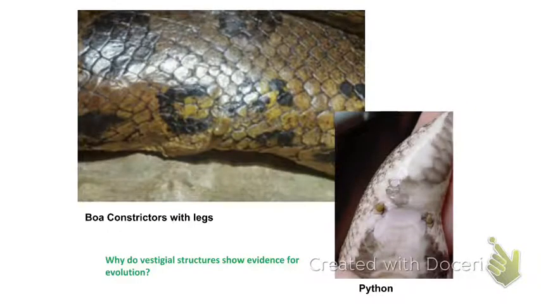Snakes evolved from reptiles. Reptiles obviously have legs, and you can see there are places where small legs appear on snakes. So how does it show? It shows that organisms have evolved from other organisms, but they still have some leftover stuff. So evolution is still occurring.